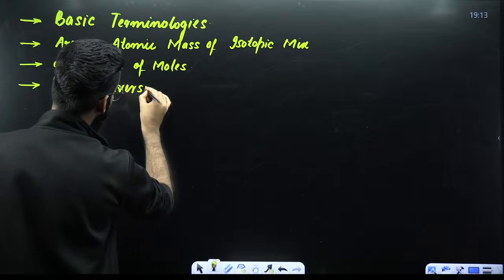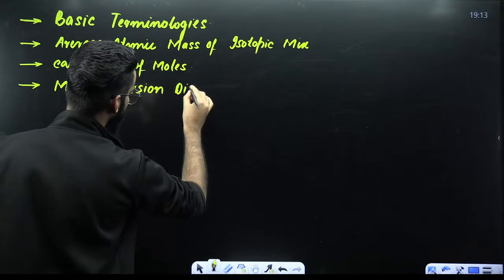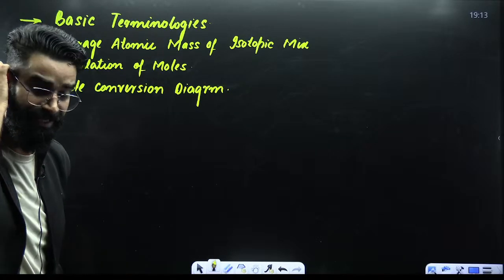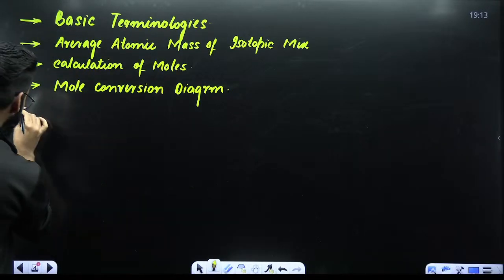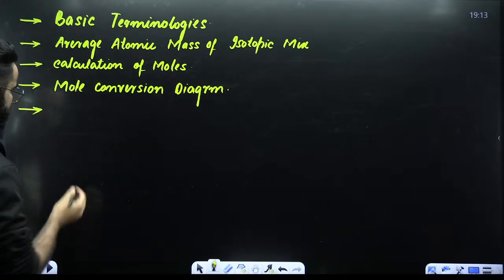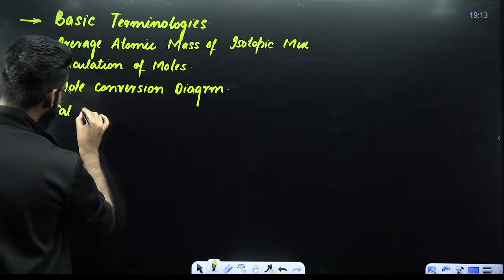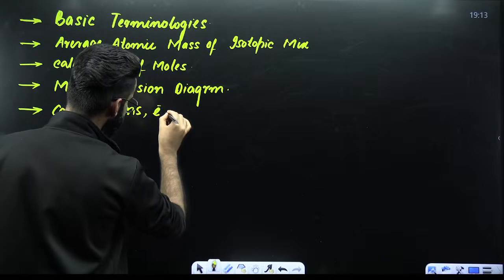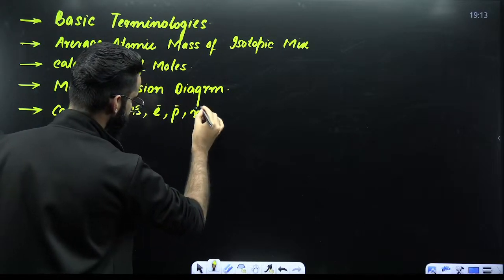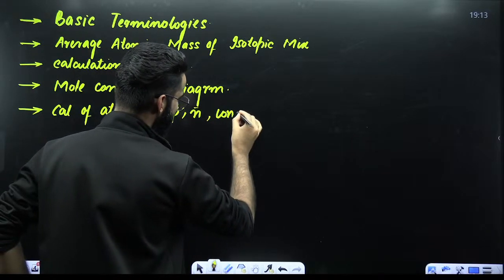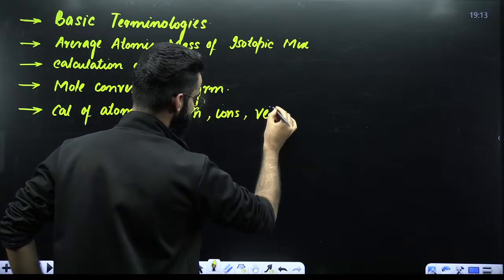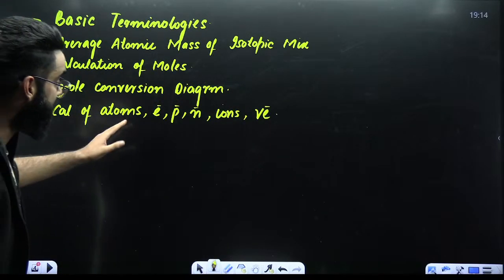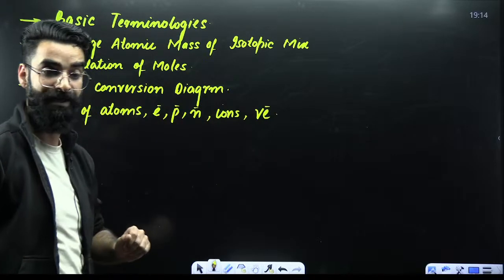I shall be showing you the mole conversion diagram, with the help of which you can easily solve some of the basic questions which are there in the chapter mole concept. After doing the mole conversion diagram, we shall be discussing the calculation of atoms, electrons, protons, neutrons, ions, as well as valence electrons. This is going to be one more topic which we shall be covering, right? Calculation of atoms, electrons, protons, neutrons, ions, and valence electrons.